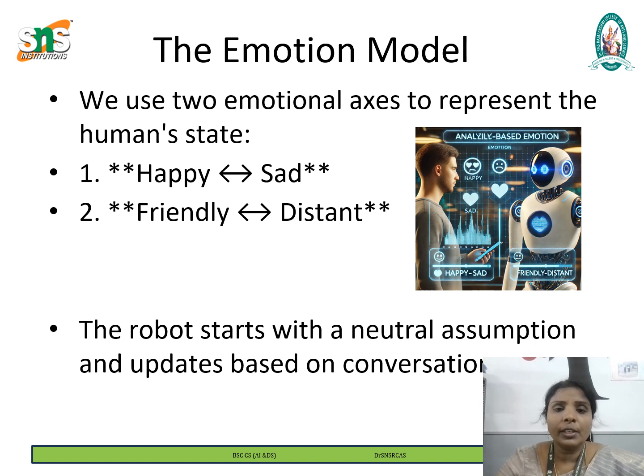So, neutral starting point and dynamic updates. At the beginning of a conversation, the robot assumes the user is neutral, in the middle of both axes. As the conversation progresses, the robot updates this model based on the words and tone of the user. So by using these two simple emotional axes, the robot can track and respond appropriately to emotions, improving user experience and making interactions more engaging.